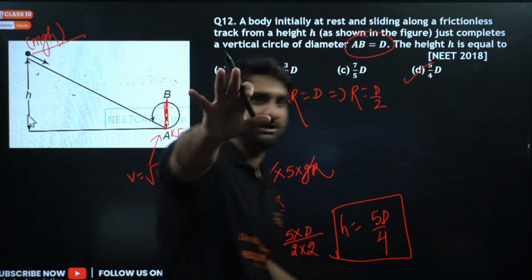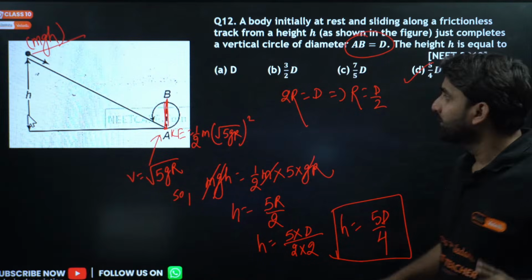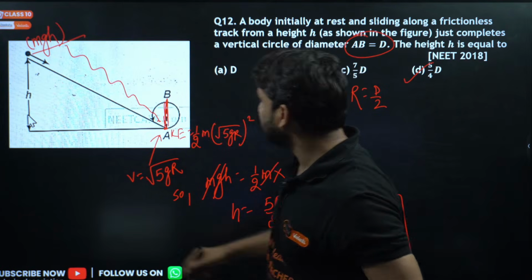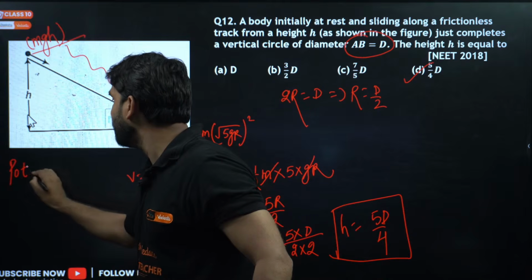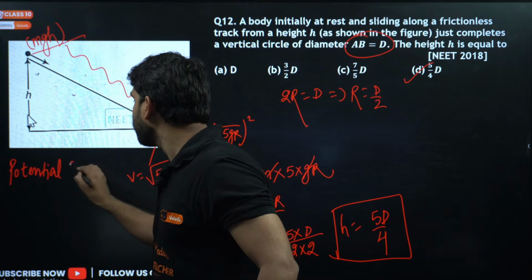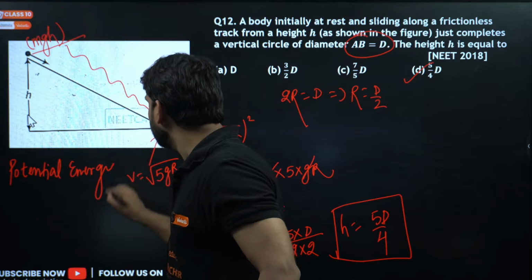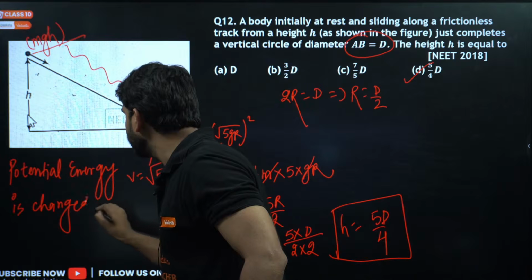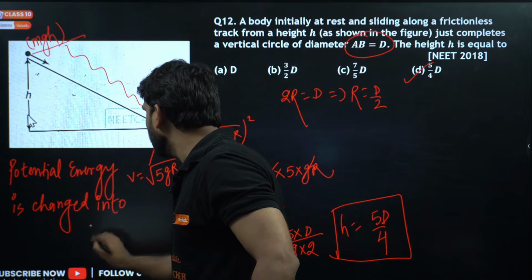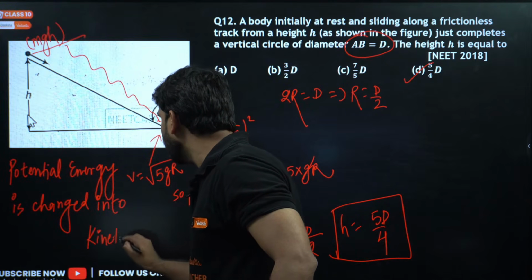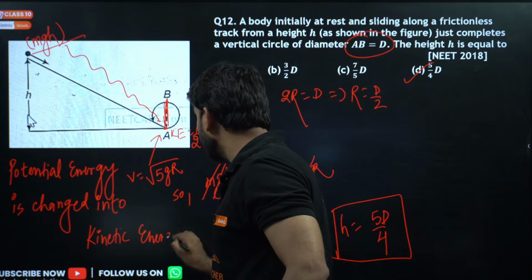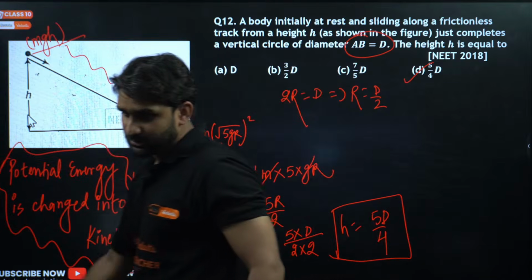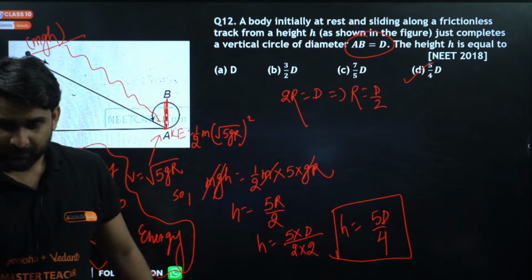I hope this question is clear to you all. Is it clear to all? So this potential energy has changed into kinetic energy. So this is from conservation of energy. We can write potential energy is changed into what, my dear? Kinetic energy. So this was the question. Potential energy is changed into kinetic energy. Is it clear to all?